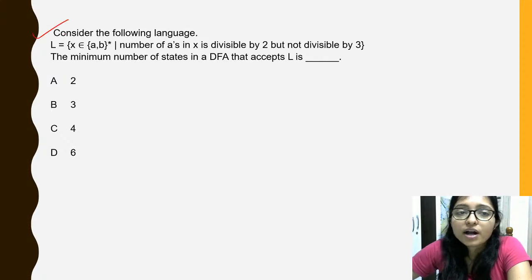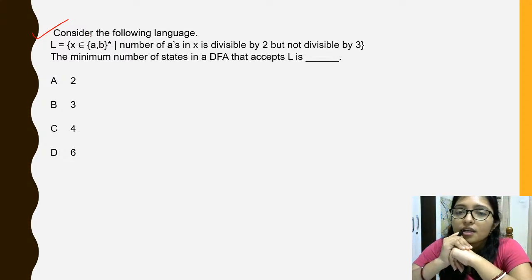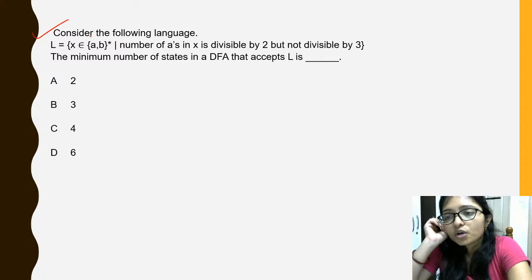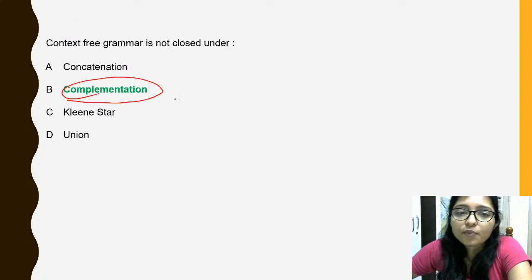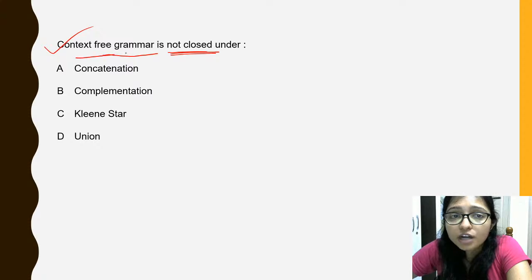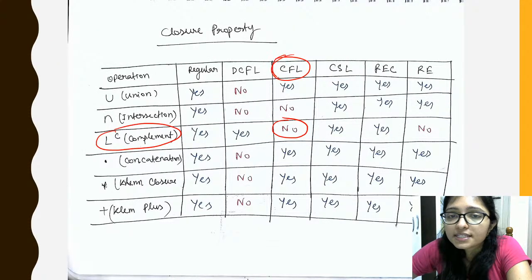Yes. Now come to this. Remember one point: when the question asks only CFL, in the question it was asking context free grammar, context free grammar means always do CFL, don't do DCFL.